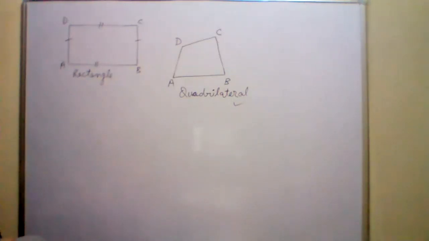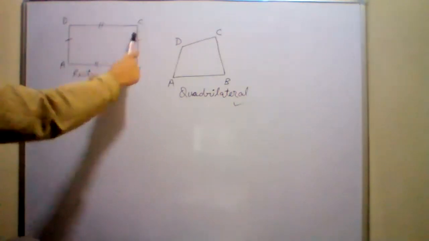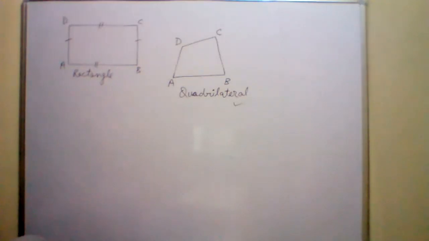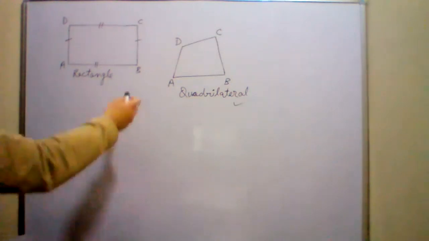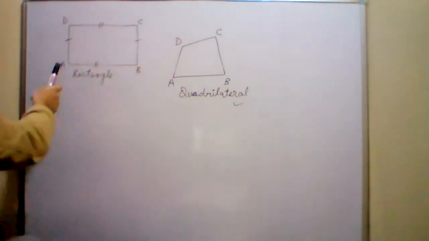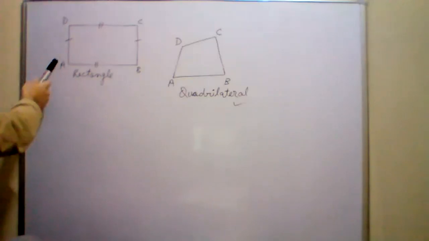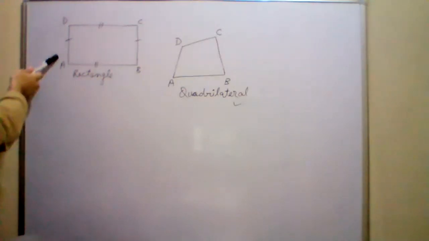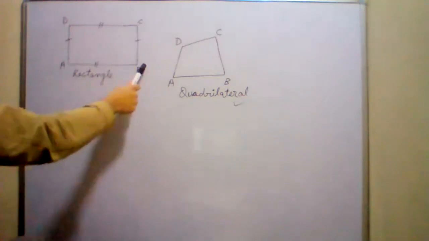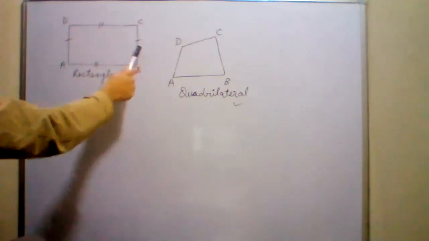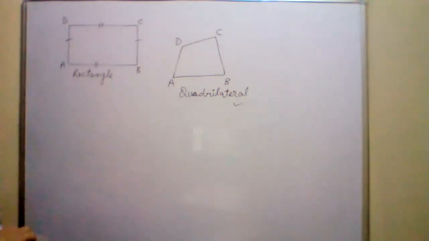And can you tell me the side BC is equal to which side? Sir, AD, not AB. The name of this side is AD, and the name of this side is BC. So BC is equal to AD. Got it? Okay, so this is known as a rectangle.